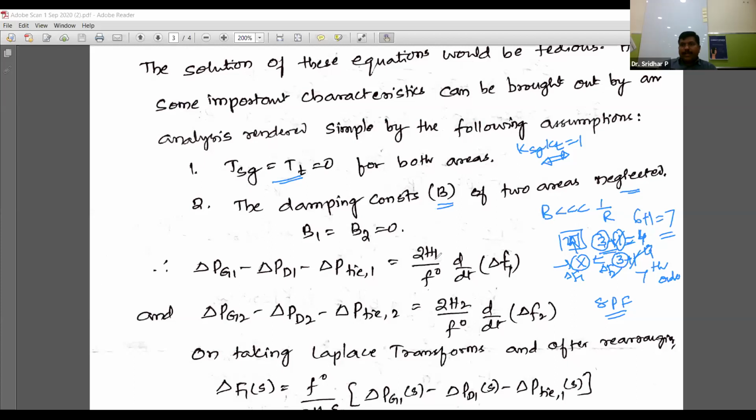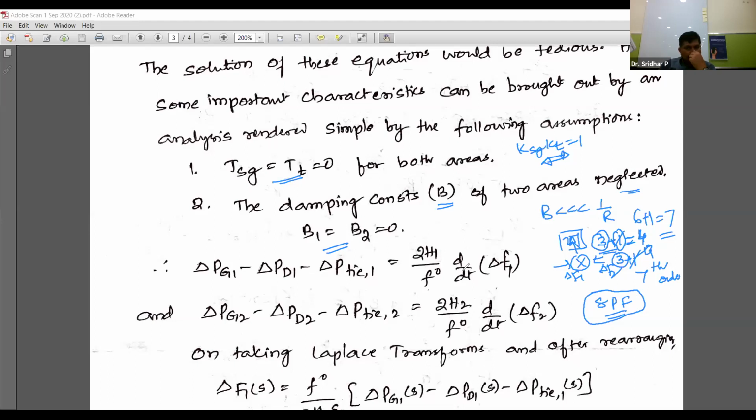So totally there are 8 partial fractions, and 8 partial fractions is a very time consuming process. That's why we are going to take so many approximations. The approximations are B1 equal to B2 equal to 0 is one approximation, Tsg and Tt equal to 0 for both the areas, and Ksg into Kt is 1. These are the approximations, and I told you very clearly why these many approximations are required. After that, delta Pg1 minus delta Pd1, this is the commonly used generator load model